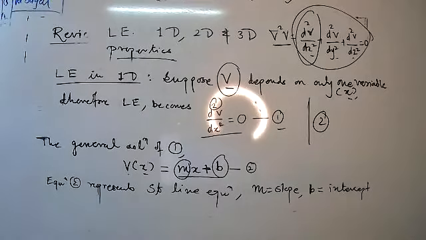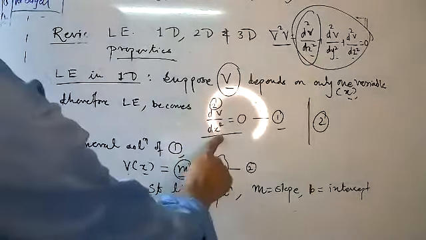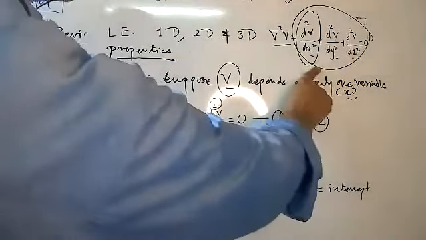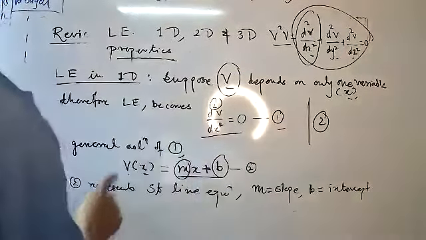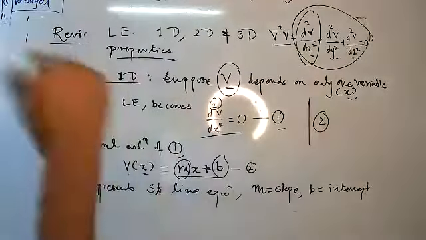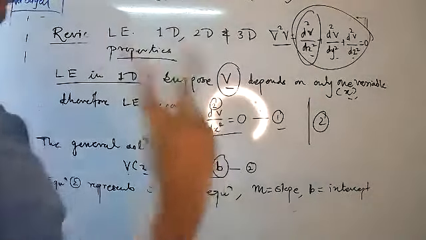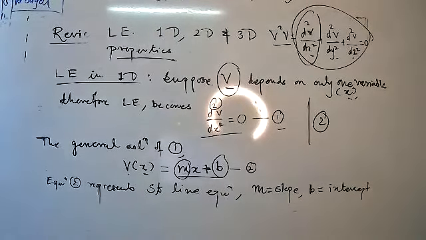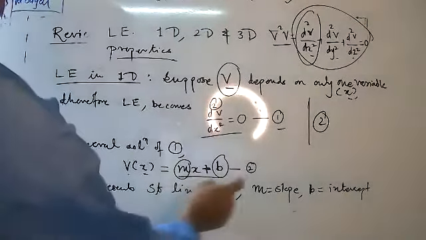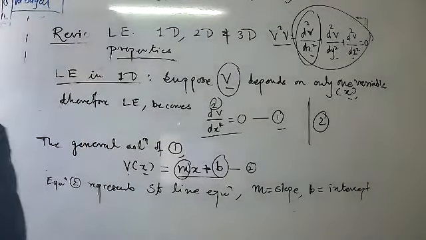Again, one dimension means take only one axis, x. This is the general solution. Only consider the first term, which is equal to 0. The solution of this differential equation with order 2 is V of x equal to mx plus b, where m and b are two different constants, m is the slope and b is the intercept. Now I will draw a small graph based on equation 2, and then write the properties of the Laplace equation in the one-dimension case.